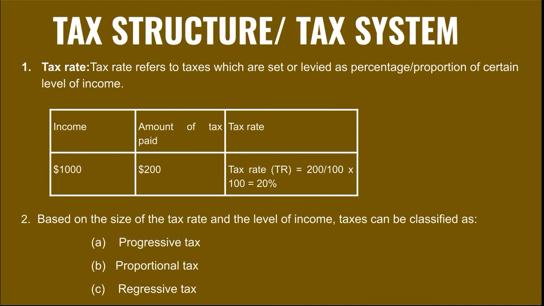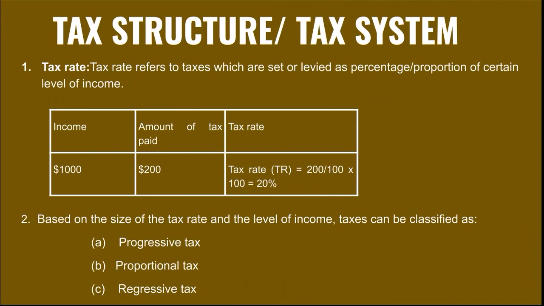So tax structure, there are three different types of tax structure: proportional tax, progressive tax, and regressive tax. Progressive, the word progressive means rising, increasing. So therefore the tax rate will increase as you earn more with your level of income. If your level of income increases, the tax rate increases. Okay, you have to pay more tax rate if your income increases. Is a good example of the progressive tax.